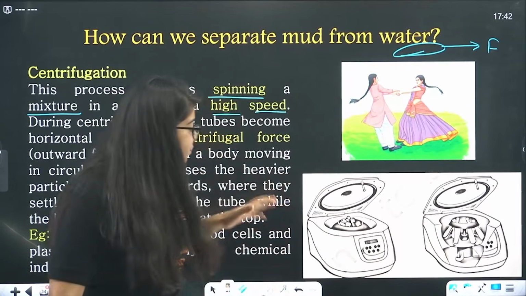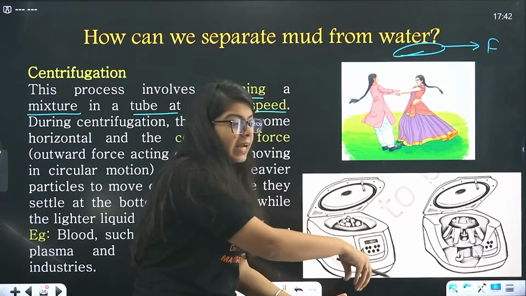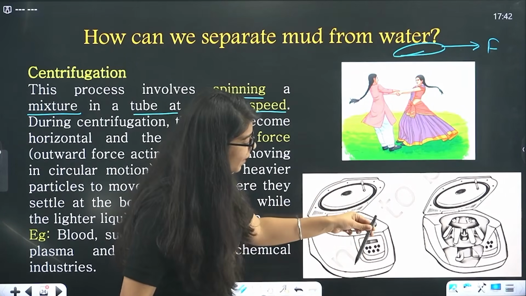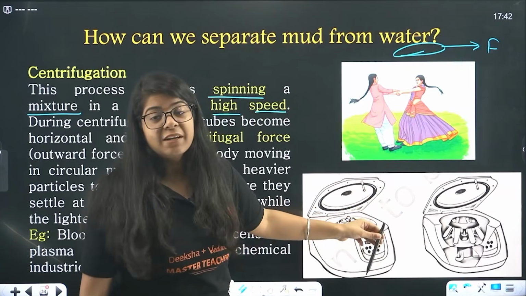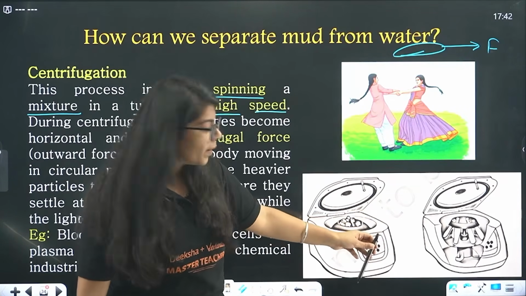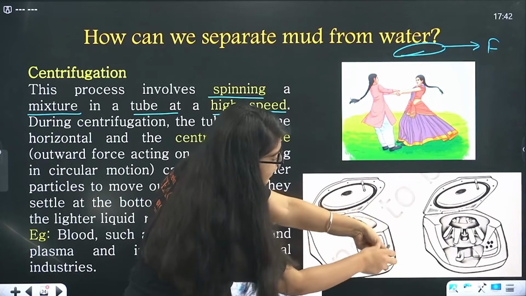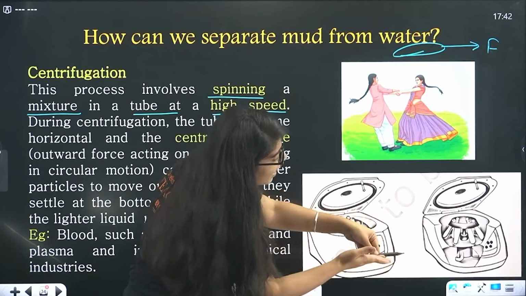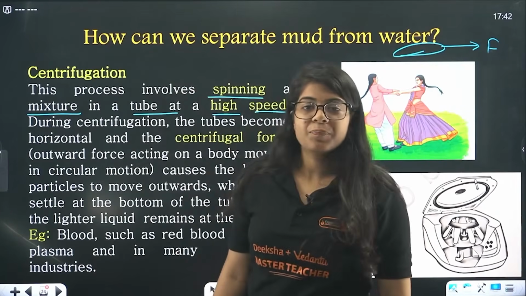Now what happens when this happens? These tubes are vertical, but they do not remain like this. They go horizontal. When you close this centrifuge and it starts to operate, these tubes get horizontal, and now they are rotating in this kind of direction. So what will happen? A force on the outer side will act on them, right?